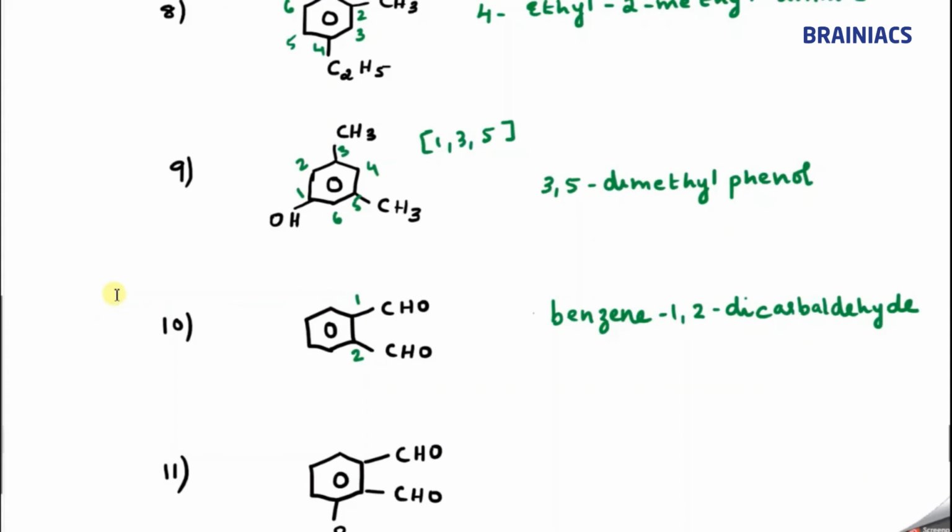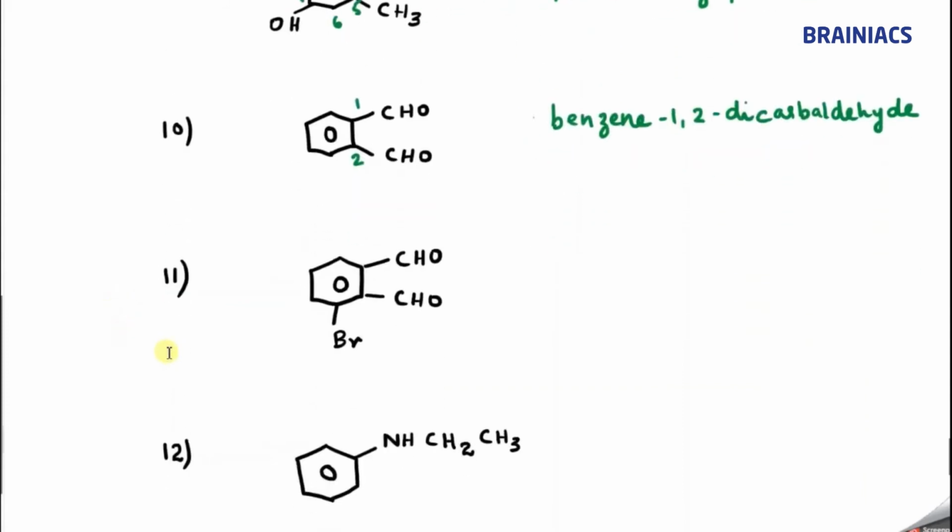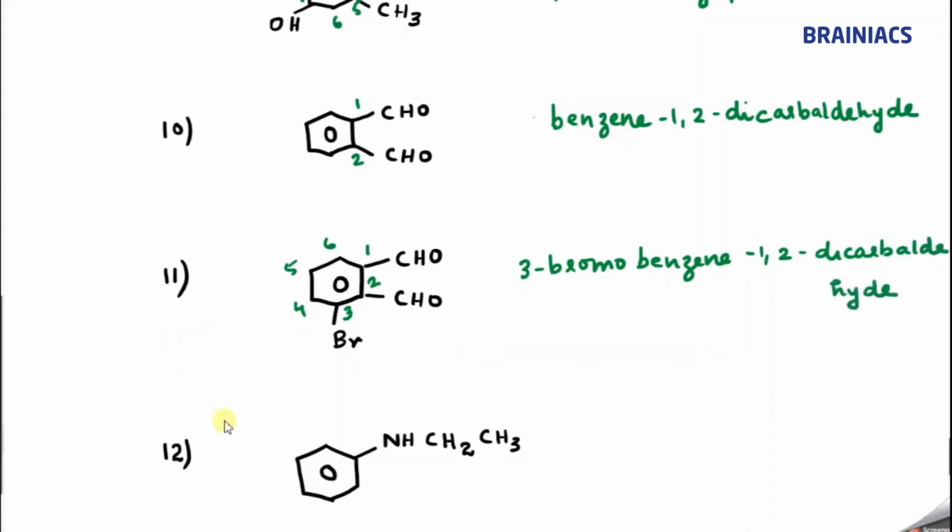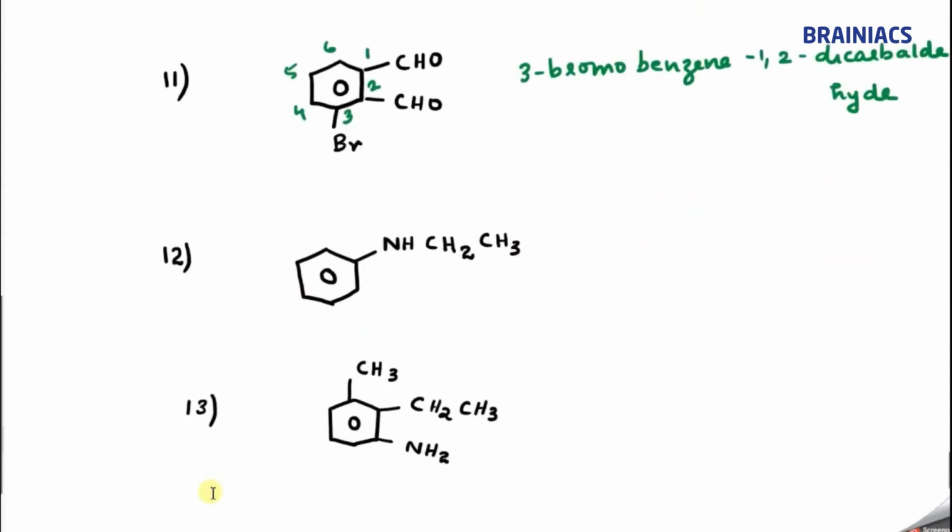Okay, now let's do the next question. So here also 2 CHO groups. So let me start numbering. So this is 1, this is 2, this is 3, because the functional group should get the lowest possible number. 4, 5, 6. So what is this? 3-bromo, correct? First the substituent, 3-bromo, then the word root benzene-1,2-dicarbaldehyde. Clear?